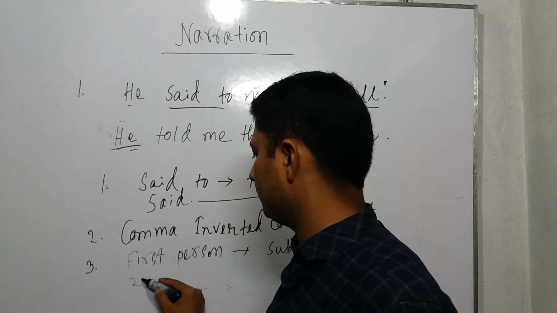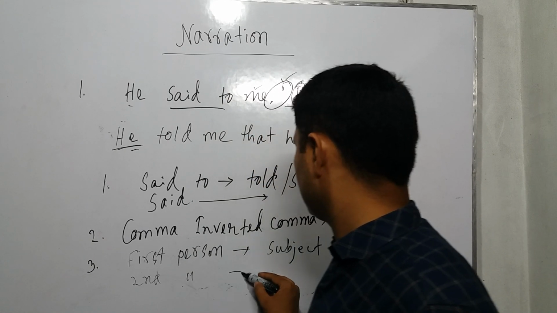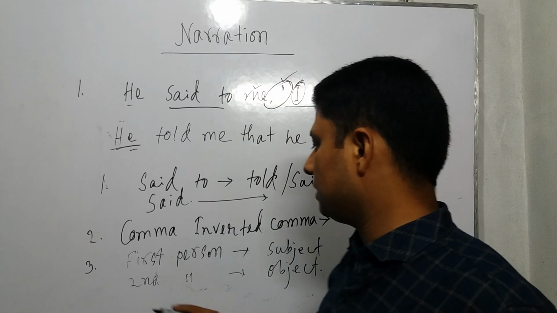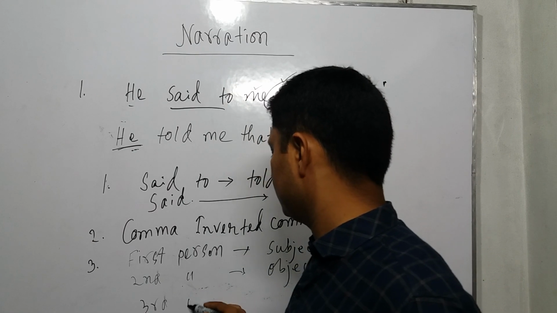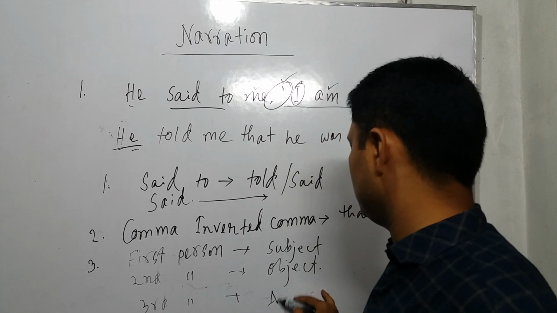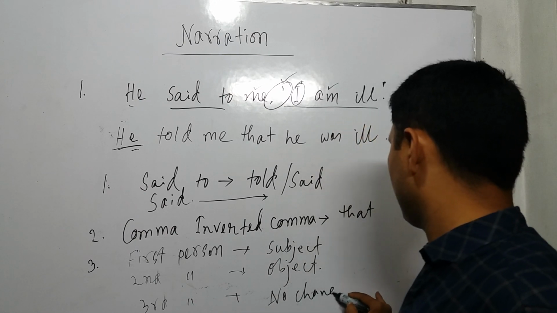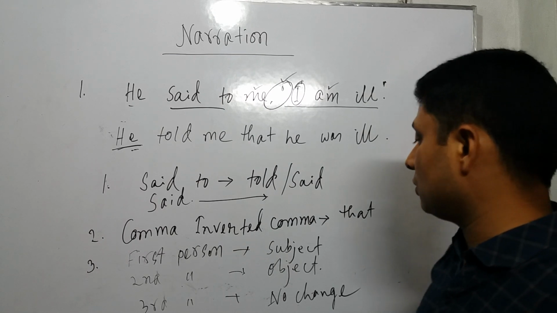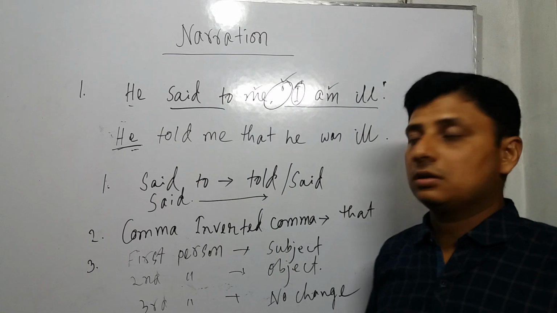Second person changes by object, and third person, there is no change. So first person depends on subject, second person depends on object, and third person there is no change, okay?